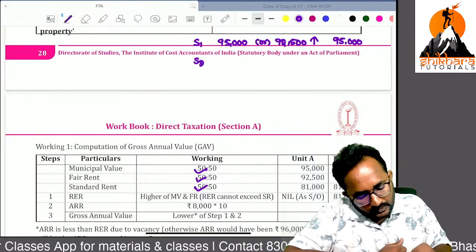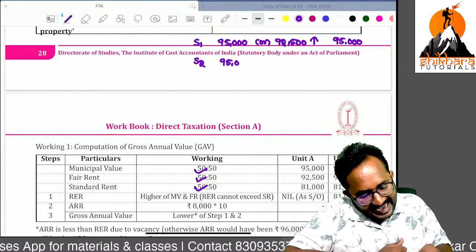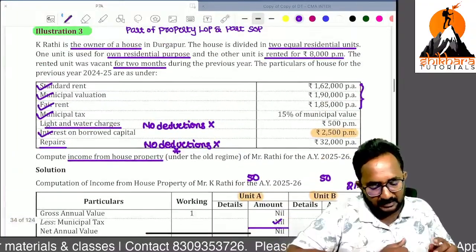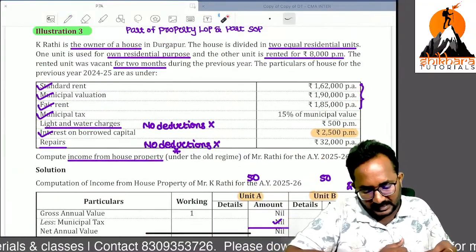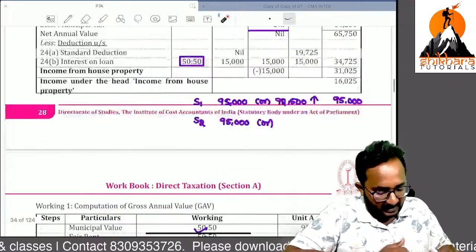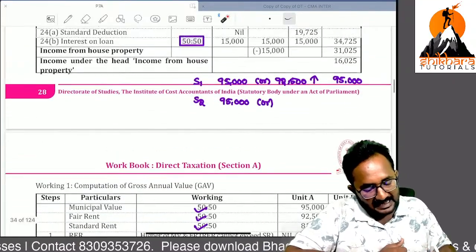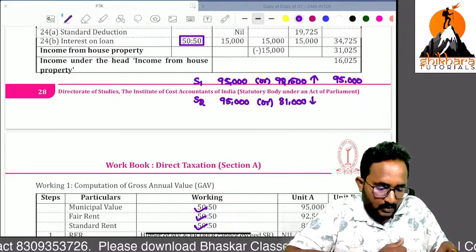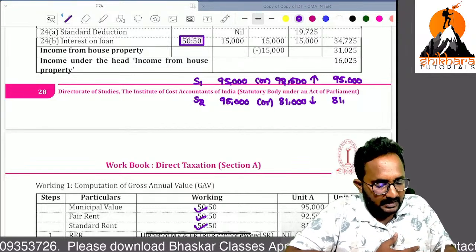Step 2. Step 1 answer, I have to compare with the standard rent. What is the standard rent we can get? In this question it is given, but you have to apportion 50-50, that is 81,000, whichever is lower. What is that? Whichever is lower? 81,000.